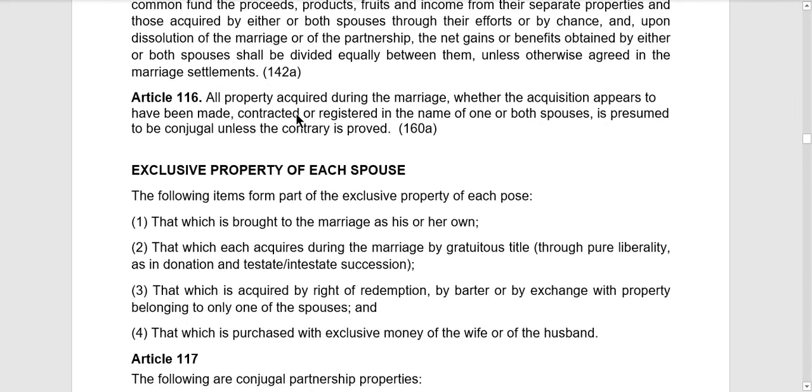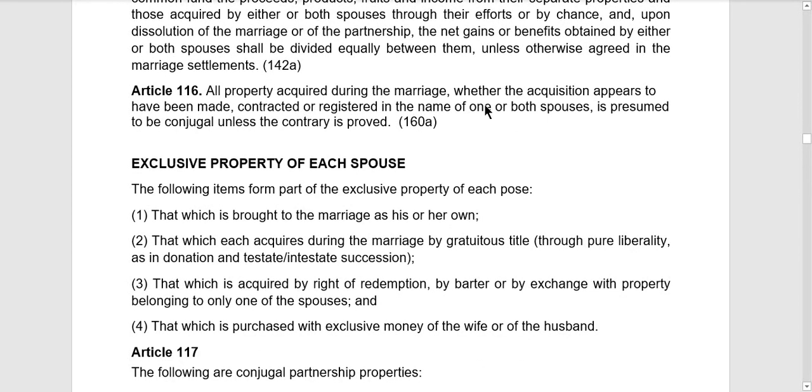Article 116, all property acquired during the marriage, whether the acquisition appears to have been made, contracted, or registered in the name of one or both spouses, is presumed to be conjugal unless the contrary is proved.